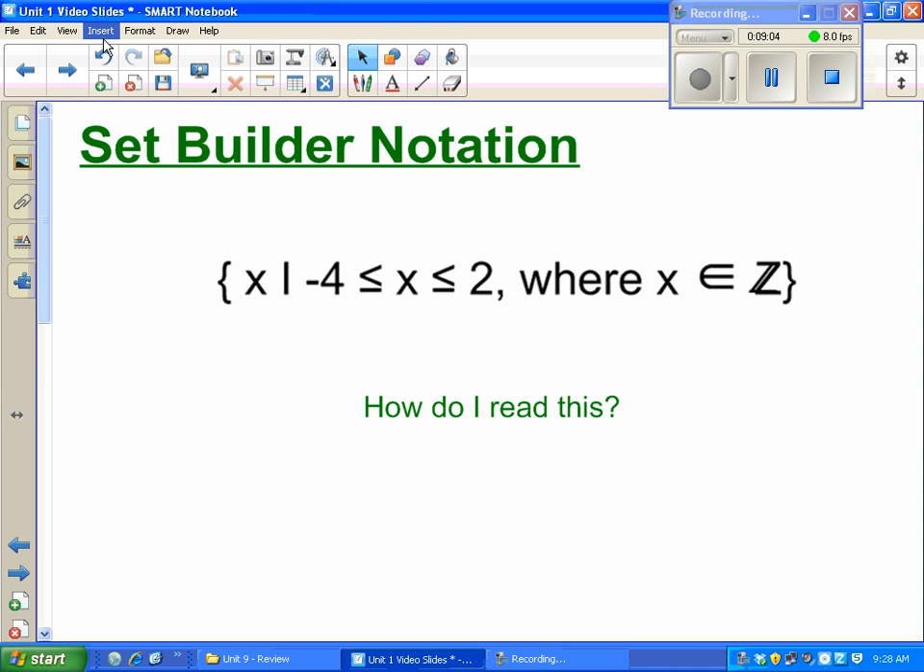All right, set builder notation. This one's a little weird because it looks crazy, but it's just about making sure you're focusing on the right part.